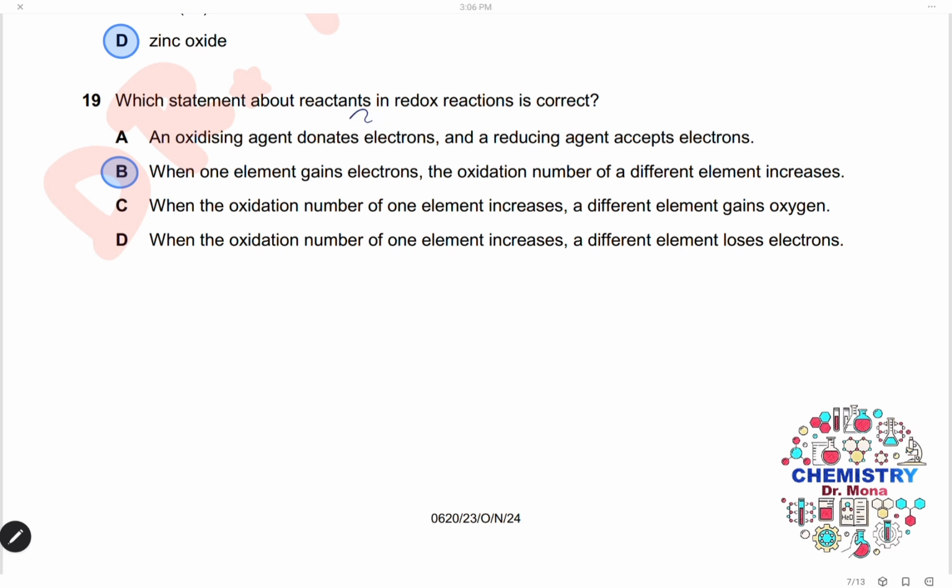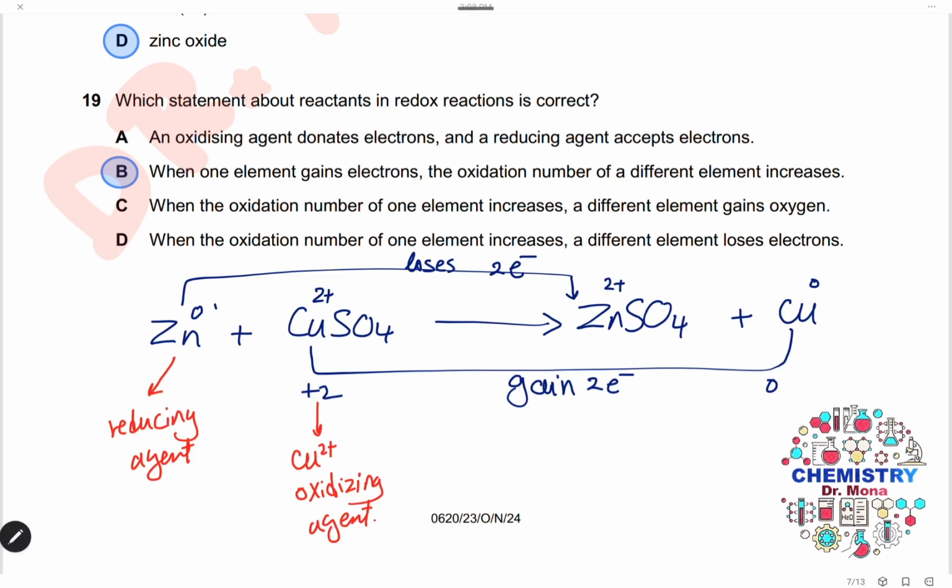19. Which statement about reactants in a redox reaction is correct? To make it easier to discuss the four statements, I will write an example of a redox reaction. So here is the equation between zinc and copper sulfate to form zinc sulfate and copper. The zinc loses 2 electrons, so the oxidation number of zinc changes from 0 to +2. It gets oxidized, so it is the reducing agent, and copper ions change from +2 to 0. That means it gains 2 electrons, it gets reduced, so the copper ions are the oxidizing agent.